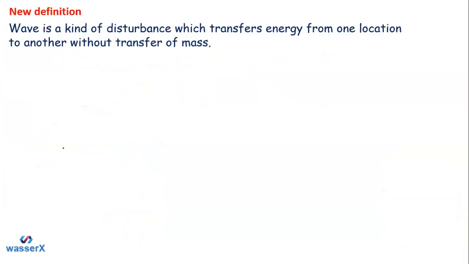Let me take you further. In this way, students, we can simply frame the new definition of the wave here. That's a very easy one, not really a new one; basically, you can say the latest version of the definition of the wave. We can simply say here: a wave is a kind of disturbance which transfers energy from one location to another, but without transfer of the whole mass.